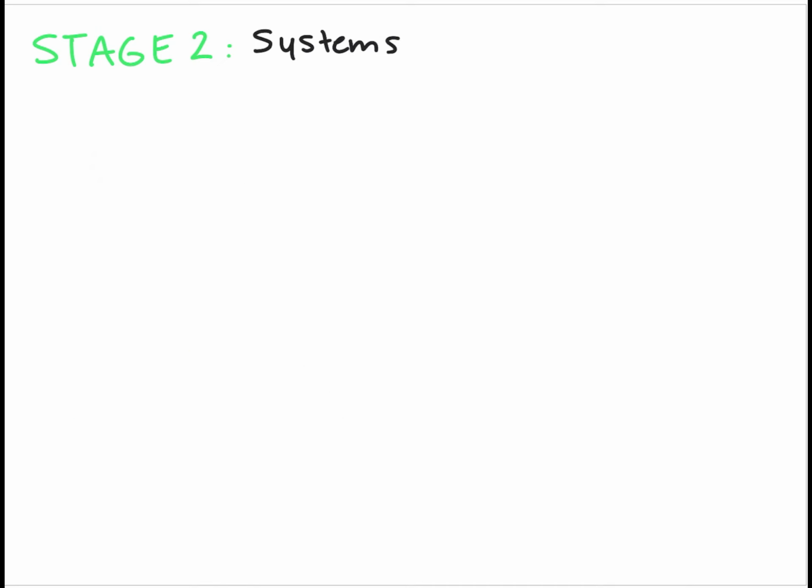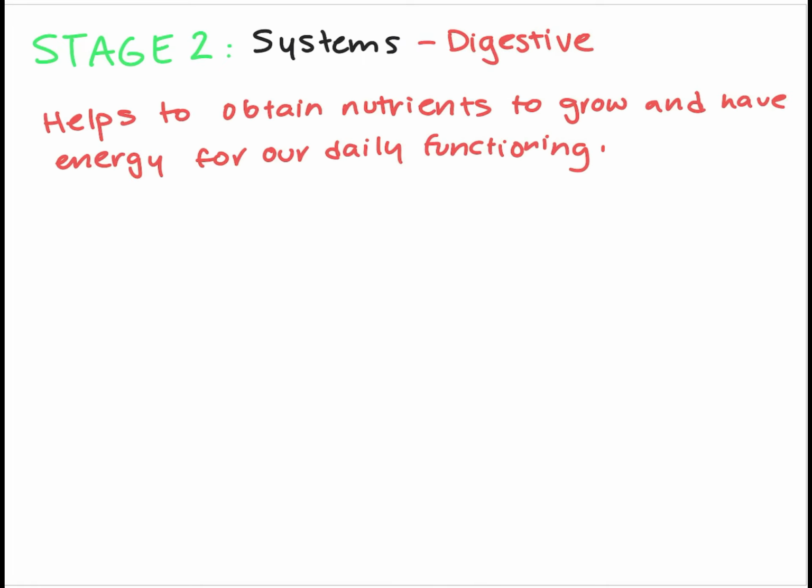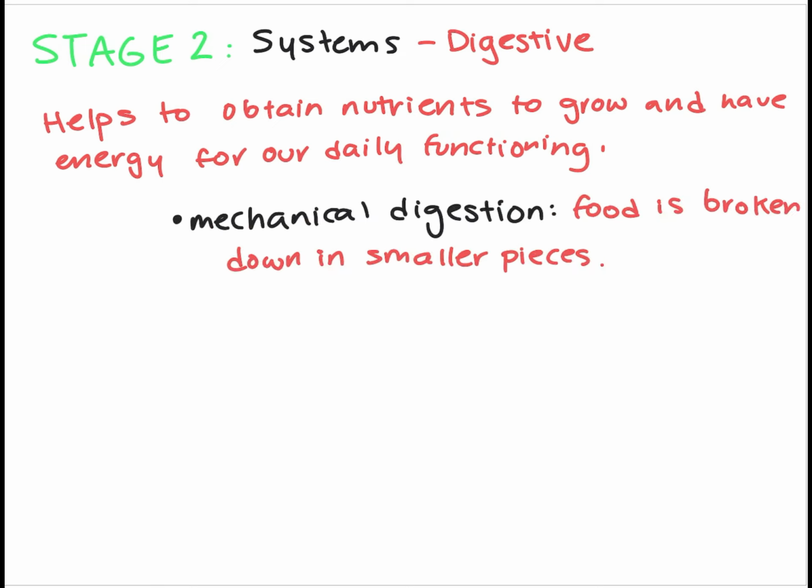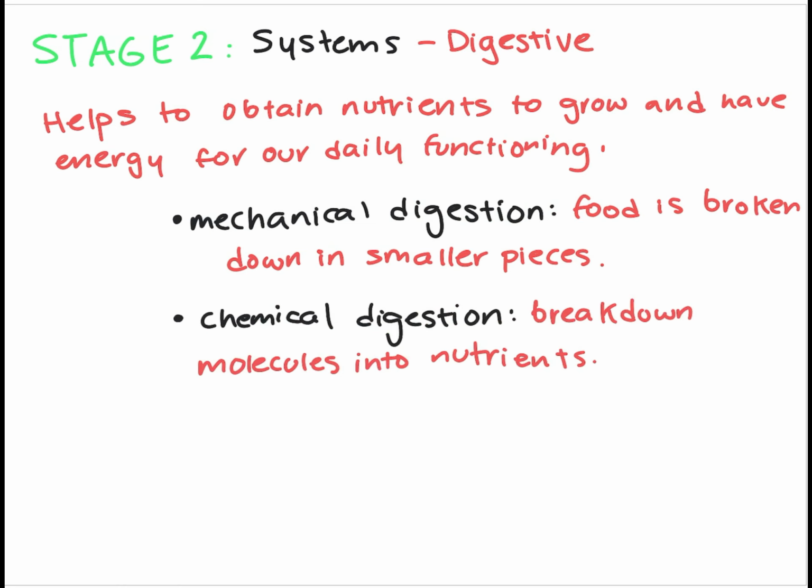Okay, ahora la parte difícil que son todos los systems. We're gonna start with the digestive system. The digestive system breaks down food to turn them into nutrients so that your body can have energy. It does that with mechanical digestion or chemical digestion.